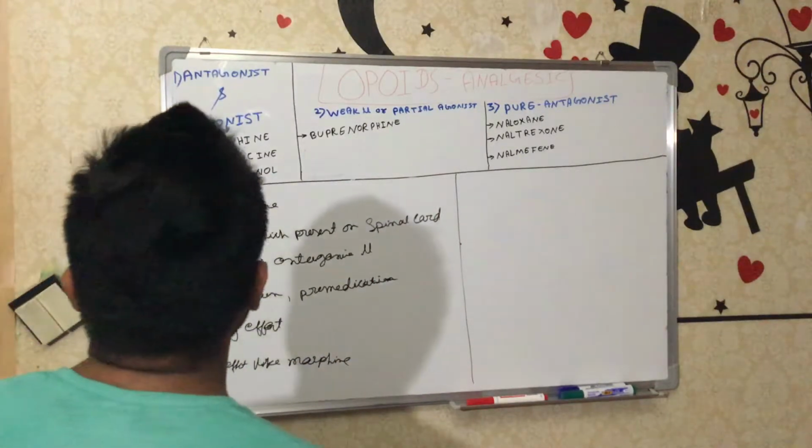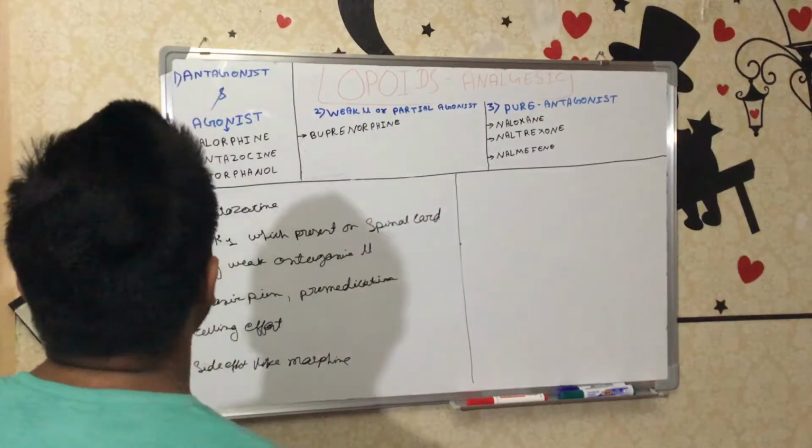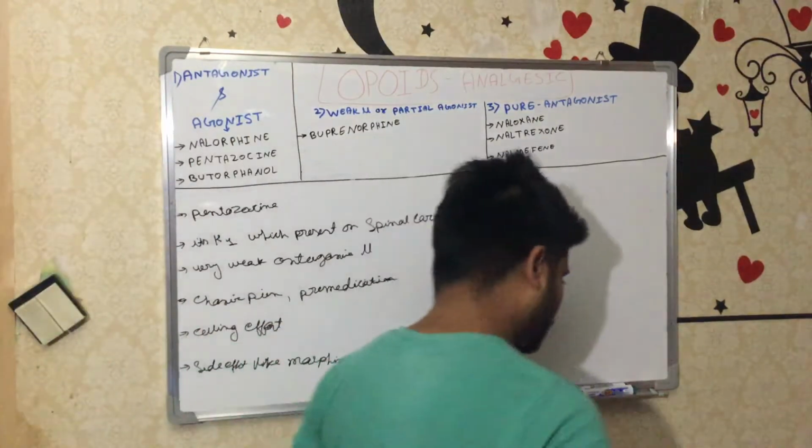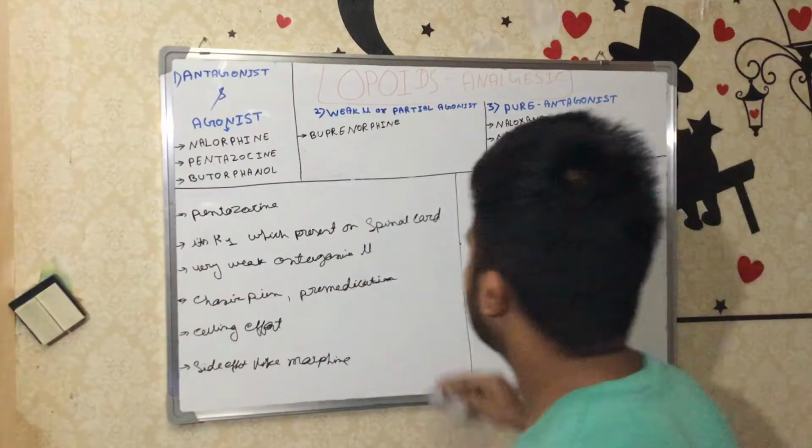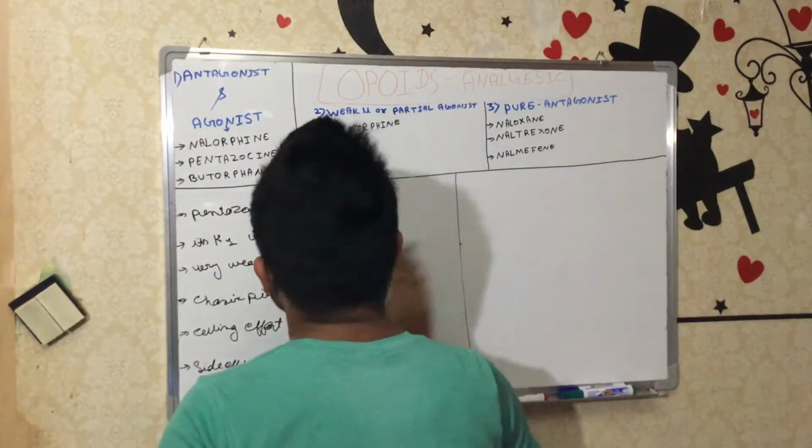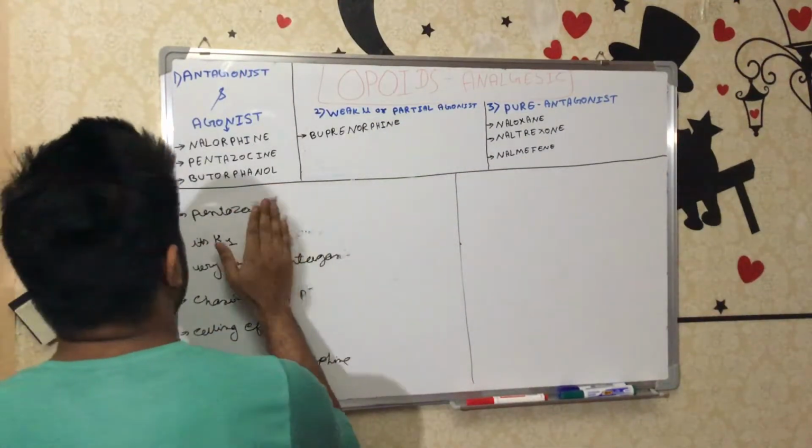Then next one is butorphanol. Butorphanol is nothing to discuss, because this drug has a similar effect to pentazocine.